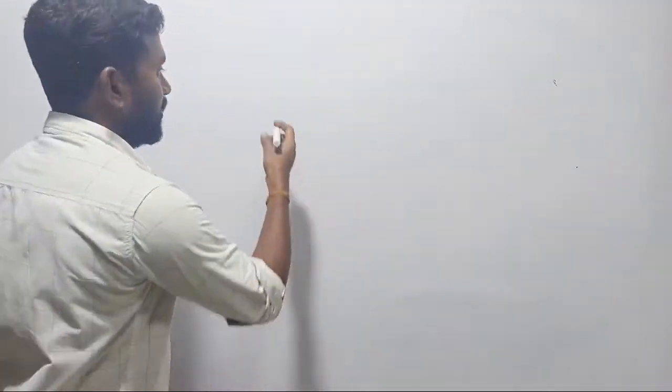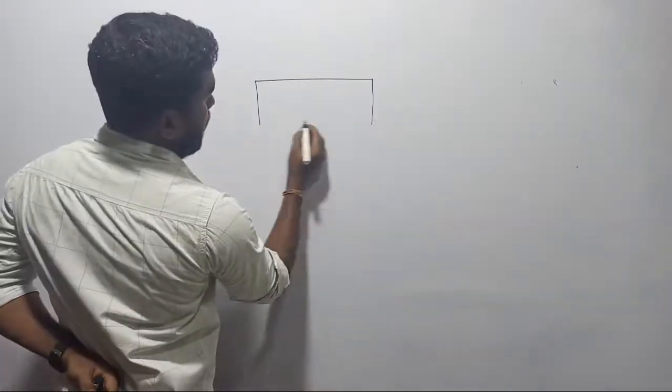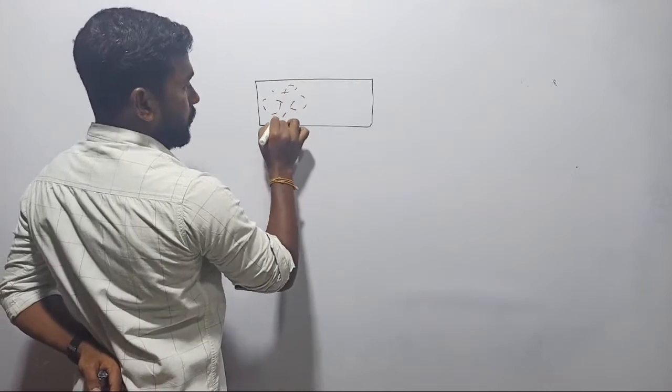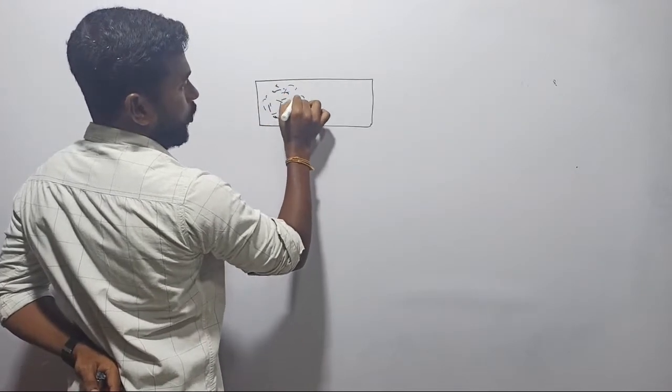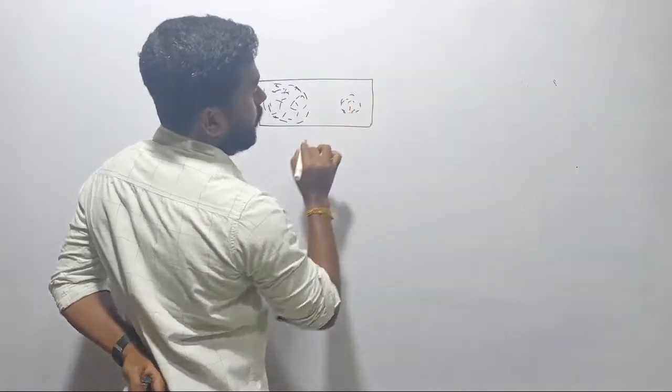For an example, if you are selecting some material, I am having some type of material. In one zone we are having more electrons, whereas in another zone we are having very few electrons.